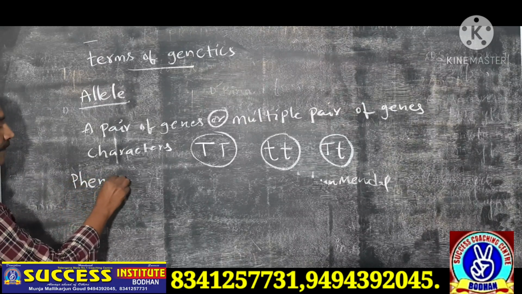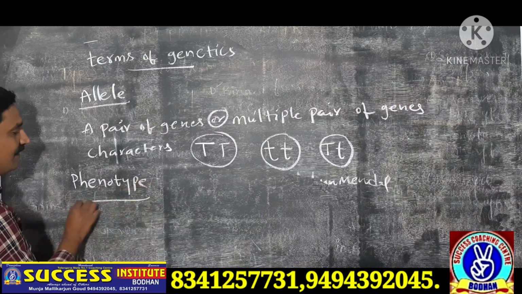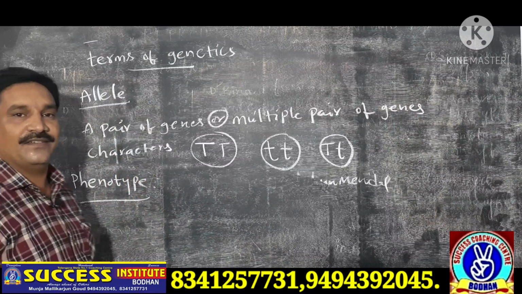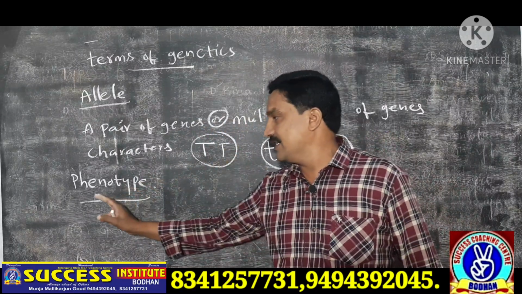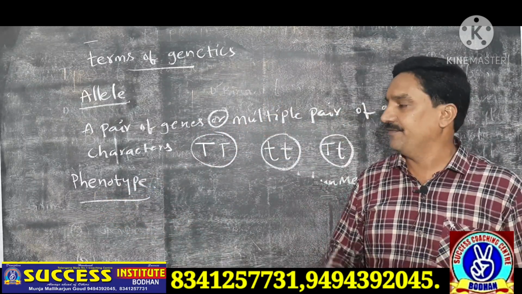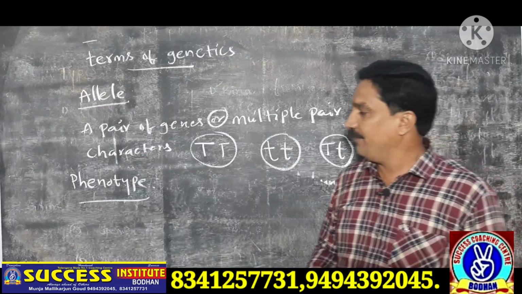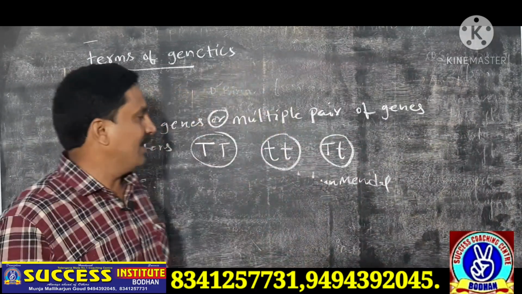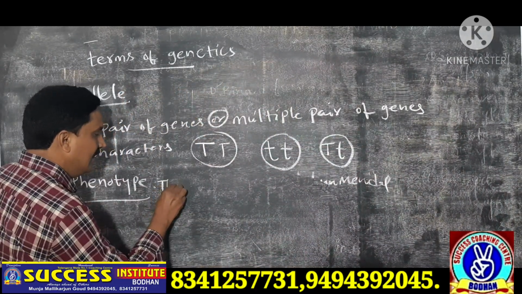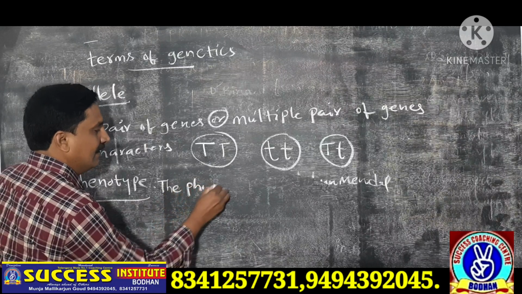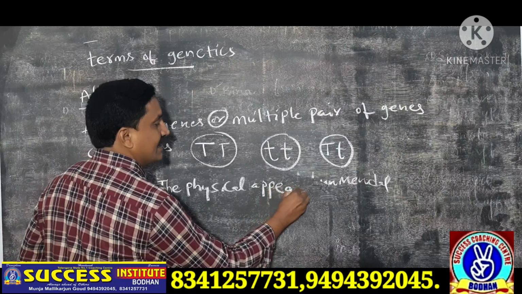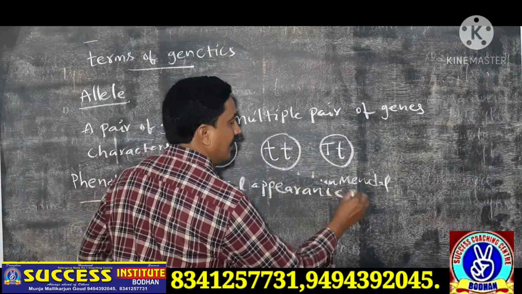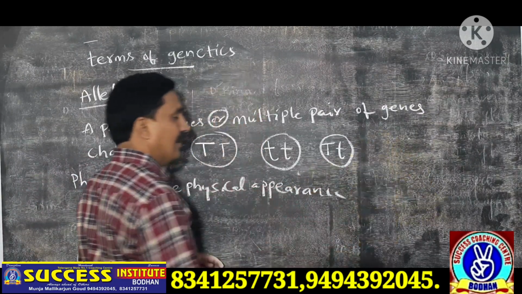Phenotype. What is the phenotype? It is a very important 2 marks question for IPE purpose, the definition of phenotype and the definition of genotype. Phenotype means the physical appearance of an organism.